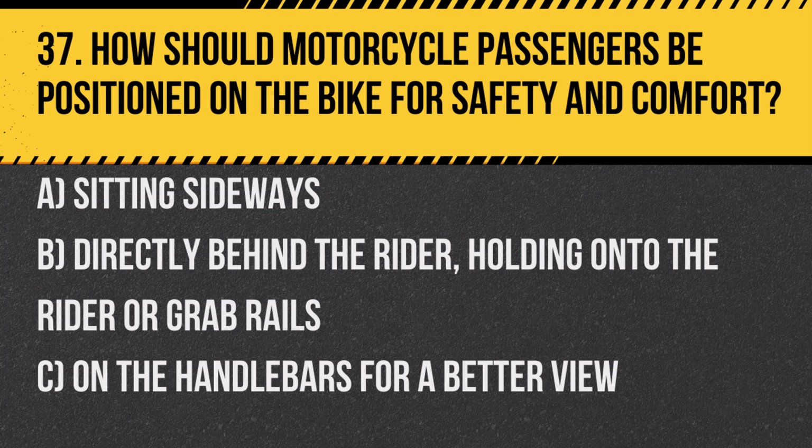Question 37. How should motorcycle passengers be positioned on the bike for safety and comfort? A. Sitting sideways. B. Directly behind the rider, holding onto the rider or grab rails. C. On the handlebars for a better view. Answer. B. Directly behind the rider, holding onto the rider or grab rails, ensuring both safety and comfort while riding.